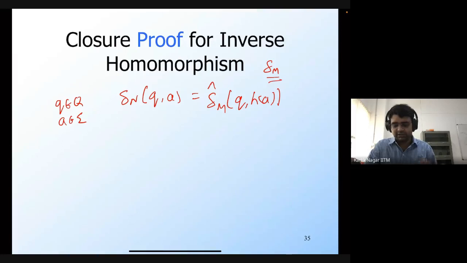We are going to say that in the original DFA, if you are in state Q and you see the string H of A, then whichever state you go to is the state that you will go to in this DFA N on seeing the symbol A. So what's going to happen eventually is that if you accept a string which is present in the original language L, then this DFA N is going to accept the string which is the inverse of that, H inverse of that.